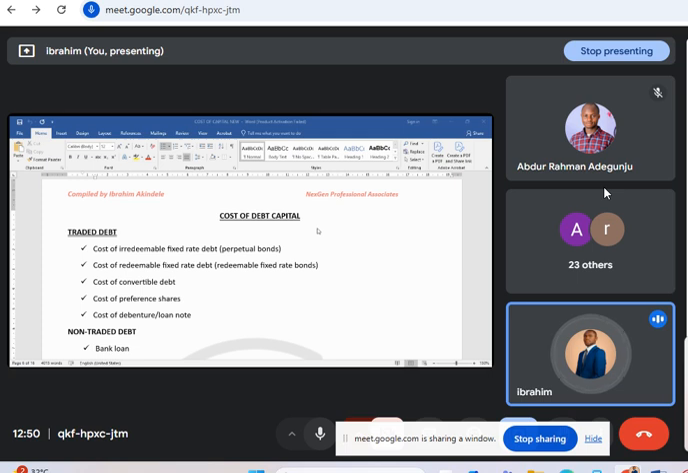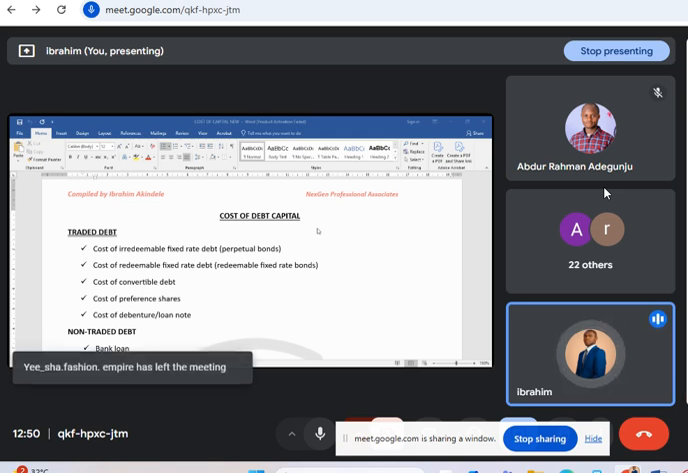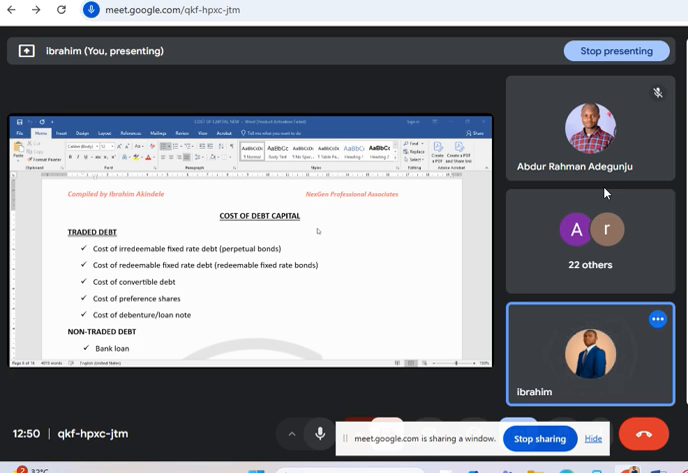Now, we want to talk about the cost of debt. Now, class, what is cost of debt? Don't forget, we are under the cost of capital. Cost of debt requires that the borrower pay the lender at the date of maturity. It is an obligation that the company must pay back both the interest and the principal as and when due.